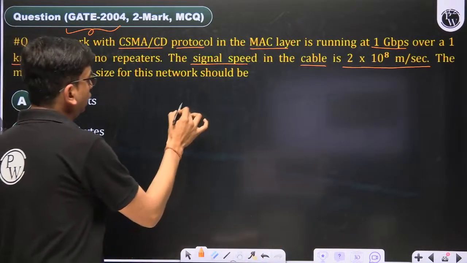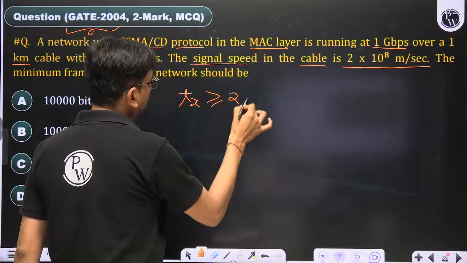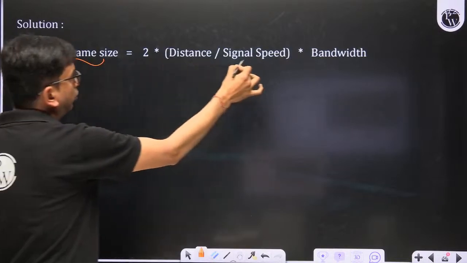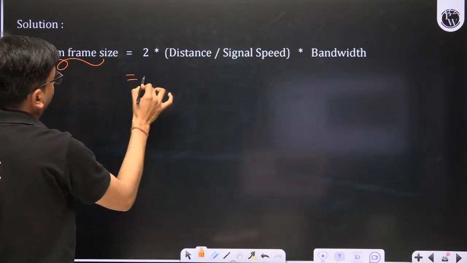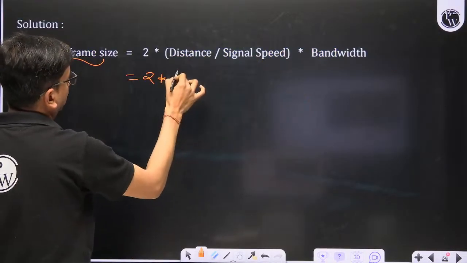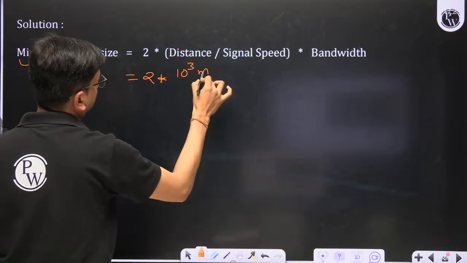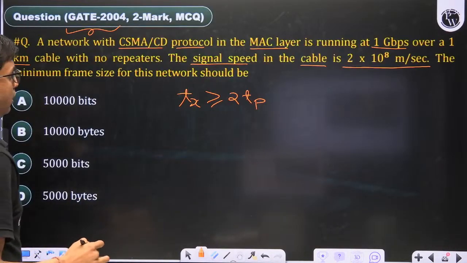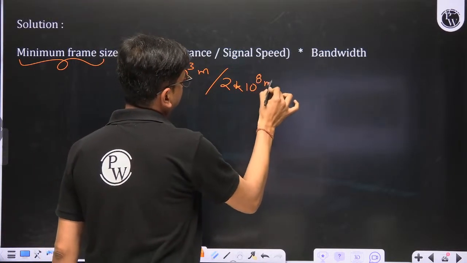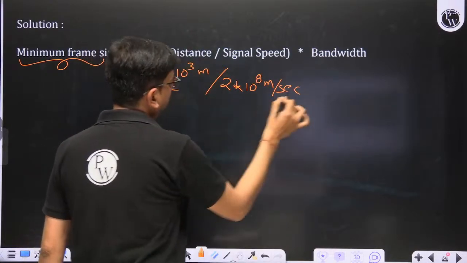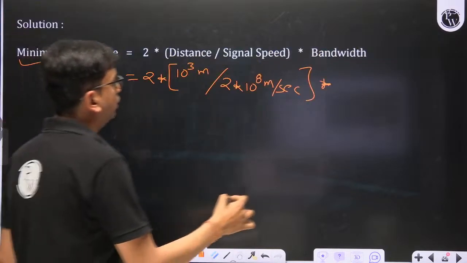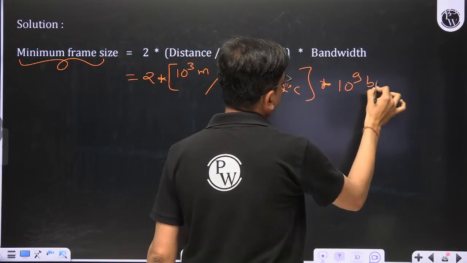Regarding the CSMA/CD, we have to use Tx greater than or equal to 2 Tp. Now if we talk about minimum frame size, the minimum frame size should be equal to 2 into Tp into bandwidth. Then 2 into distance, which is given in the question as 1 kilometer, that means 10 to the power 3 meter, divided by signal speed. Signal speed is given as 2 into 10 to the power 8 meter per second. And the bandwidth is given in the question as 1 Gbps, which means 10 to the power 9 bits per second.